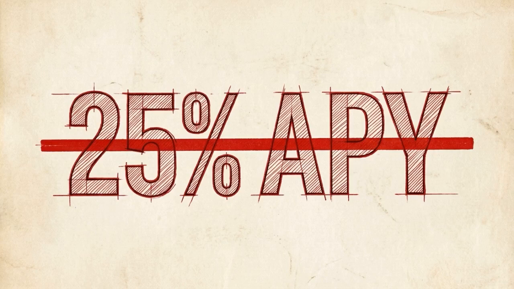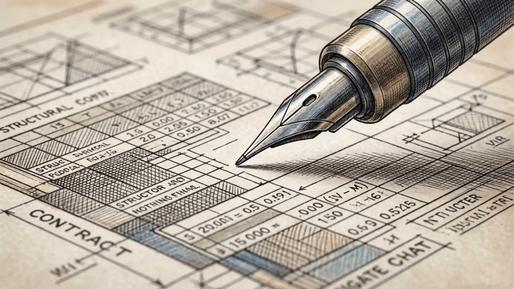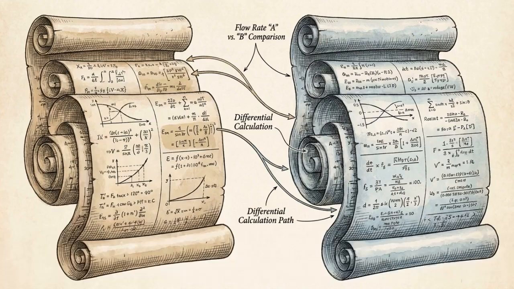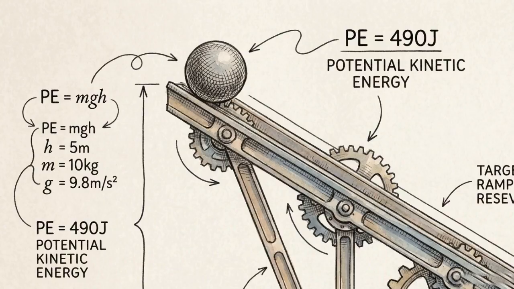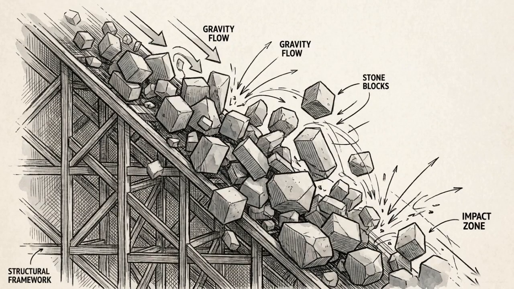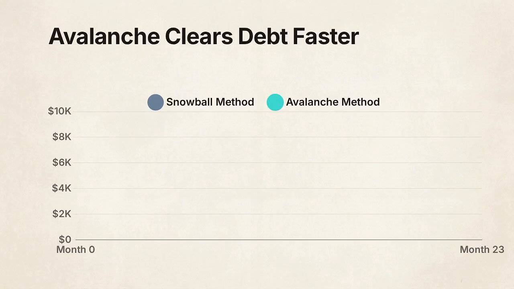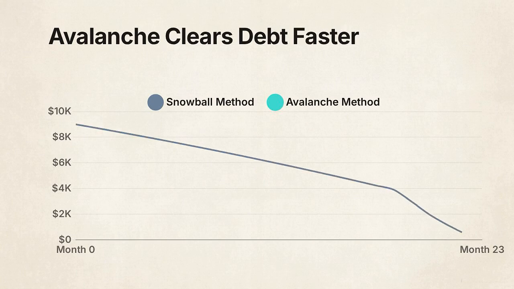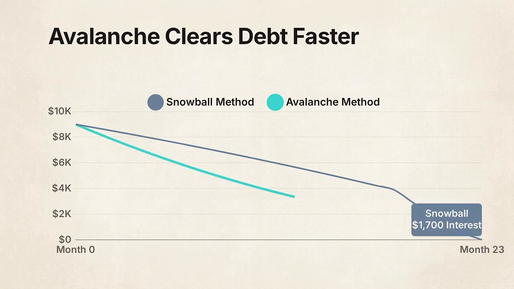Step 3 deploys 30% of your capital stream to capture a mathematically guaranteed return by eliminating high-interest liabilities. When targeting debt, there are 2 dominant models, the psychological snowball method and the mathematical avalanche method. This visualization compares the 2 structures directly. The left side tracks the snowball method, where you pay the smallest principal first to generate emotional wins. The line descends slowly, incurring interest penalties over time.